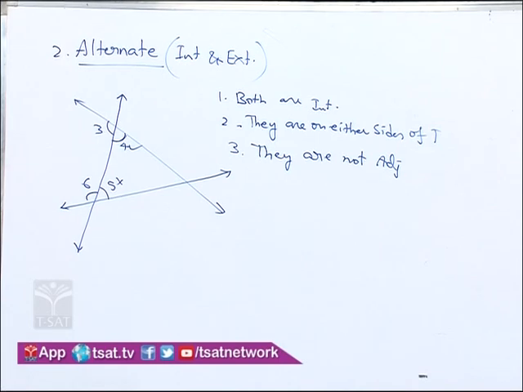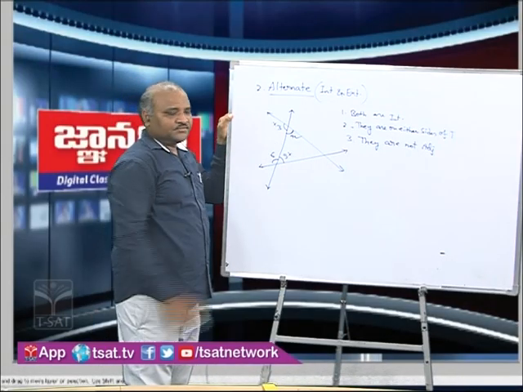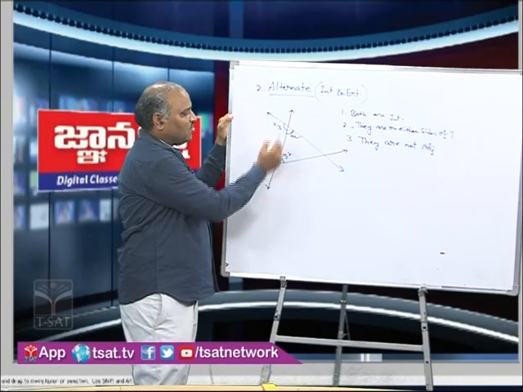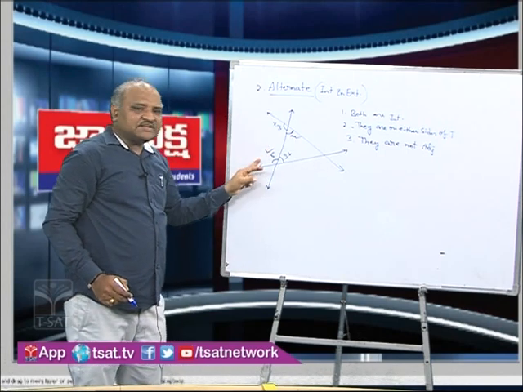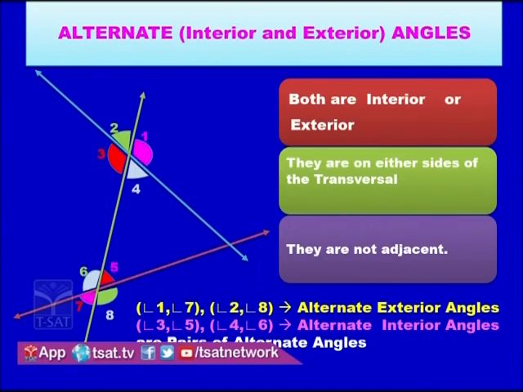They are not adjacent. Here you see 3 and 4 are adjacent, so 3 is also ruled out. So we can take angle 4 and angle 6 as a pair of alternate angles, alternate interior angles. And you can see in the picture that alternate interior angles,